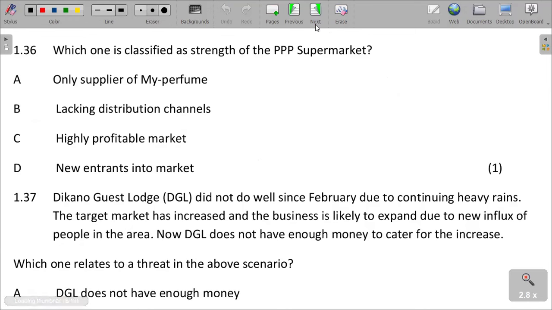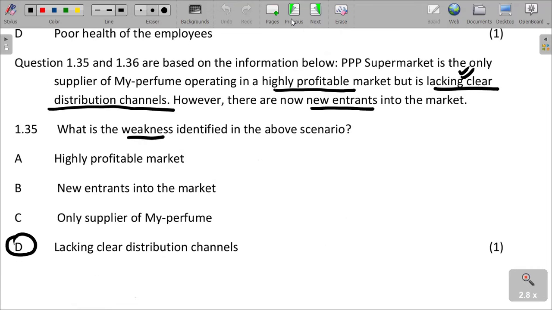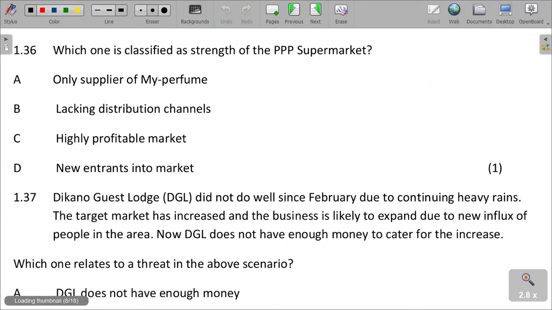Which one is classified as a strength of the PP supermarket? If you can see, what is its strength? It is the only supplier of the perfume. So it is a strength.